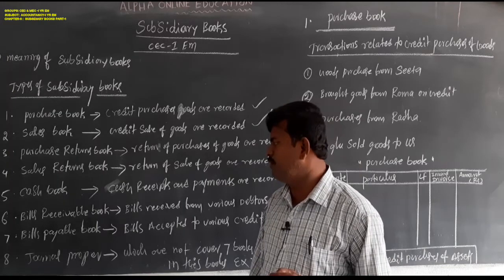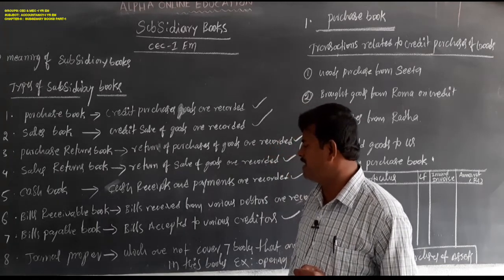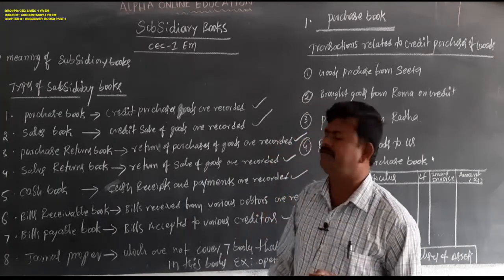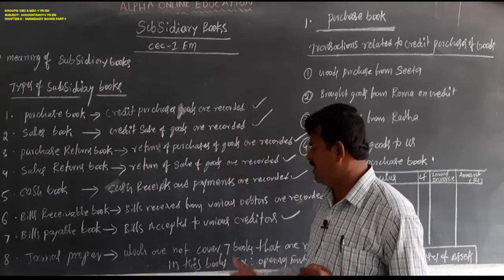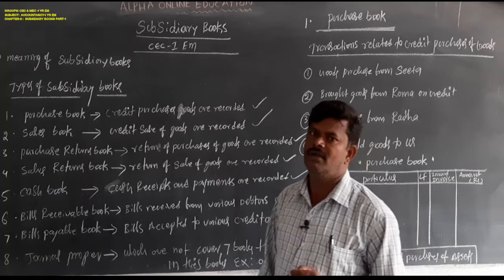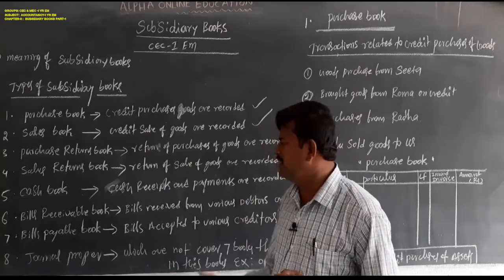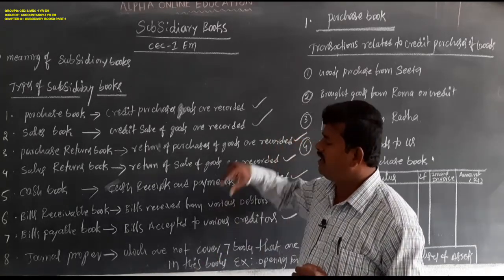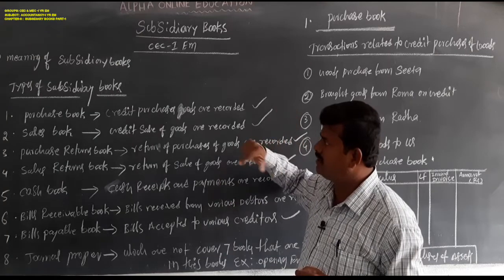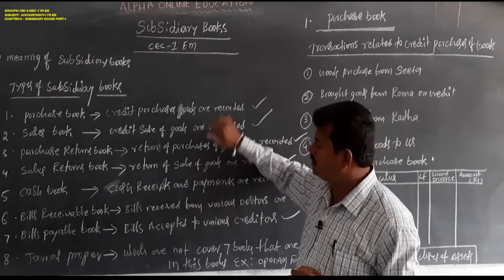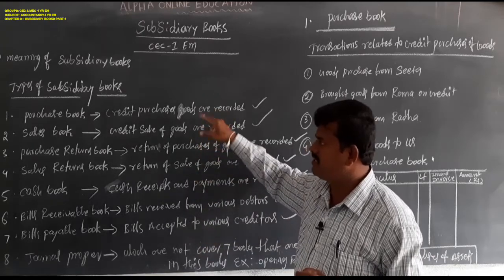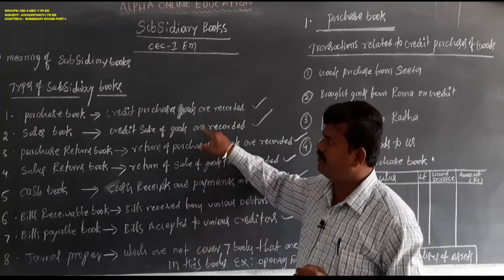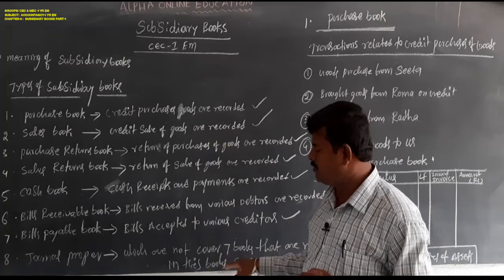In the bills receivable book, bills received from various debtors are recorded. In the bills payable book, bills accepted for various creditors are recorded. Transactions not covered in the above 7 books will be recorded in the journal proper.